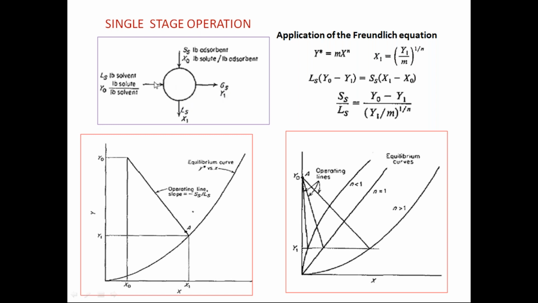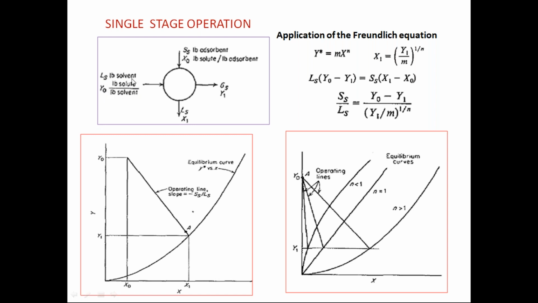Okay, so here if you just see the mass balance of the solute, LS is the pure solvent in kgs, and SS is the pure adsorbent in kgs. Both can be known. Now you take Y0 as the solute contained in this liquid phase, or you can also take a gas phase.